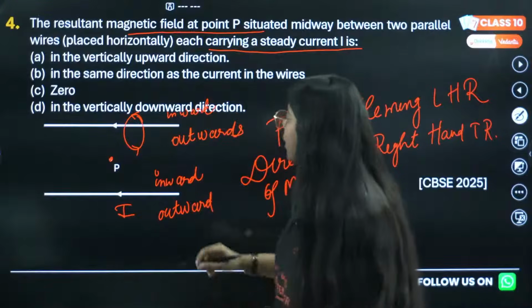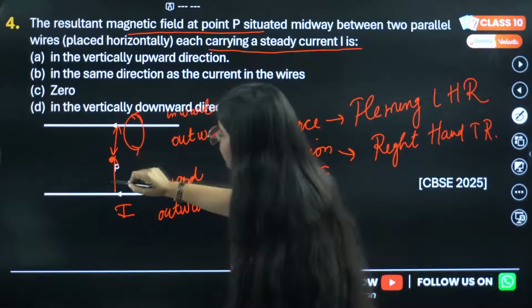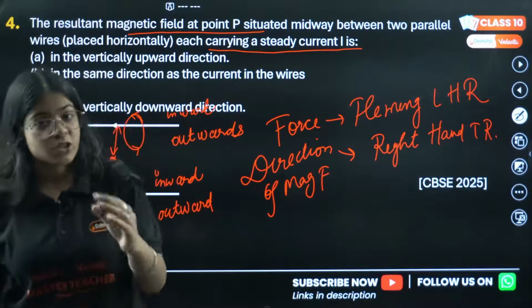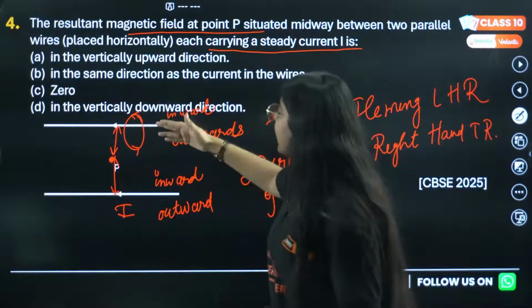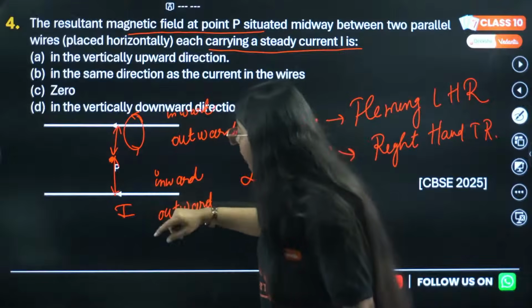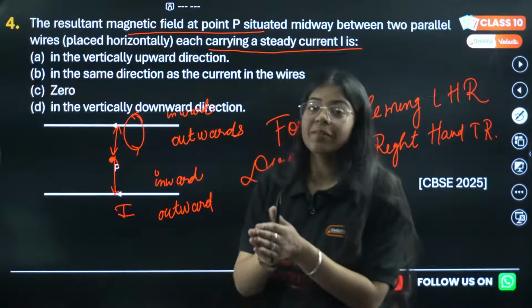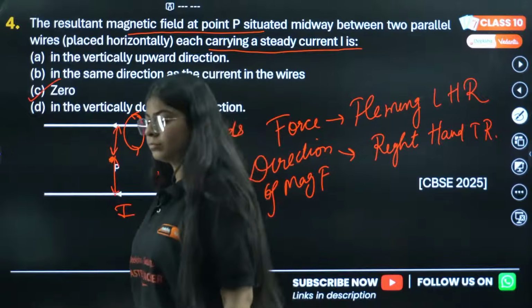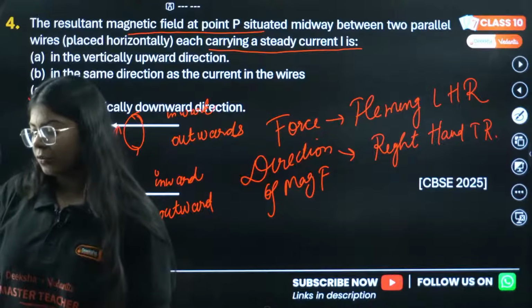So point P is placed at equidistance from these two wires. So the strength of the magnetic field will be the same, but we need to see the direction. Here from the above wire it will be outwards, but from the below wire it will be inwards, and the strength is the same, so they will cancel out. Hence this will be 0. Yes ma'am, nice explanation. Okay, thank you.